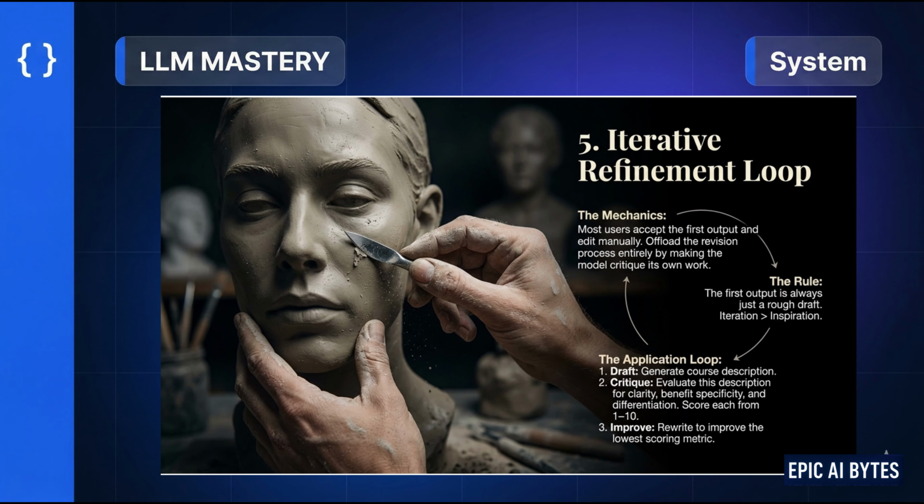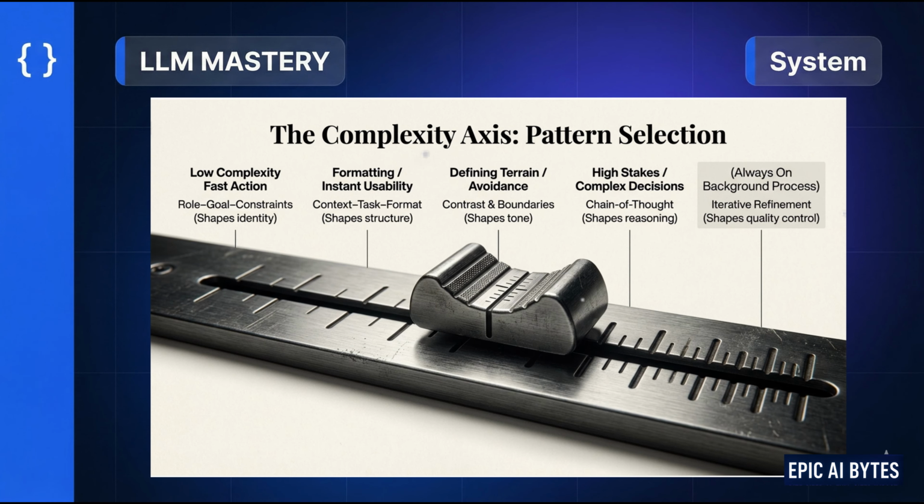Not every task needs all 5 patterns. Here's the rule. Simple tasks, basic structure. Formatting tasks, context plus format. Strategic tasks, scaffolding. Creative tasks, contrast. High-stakes work, everything, plus iteration. The key is match structure to complexity.